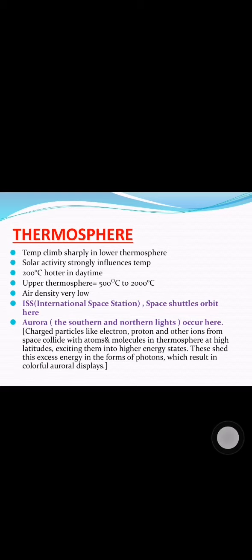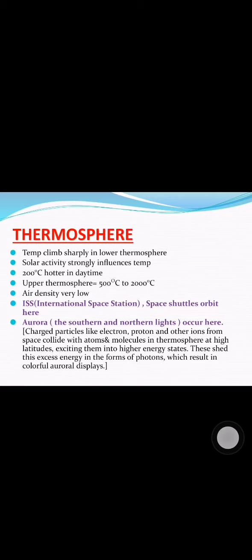And finally, a very important phenomenon which we see as a colorful display of lights called aurora occurs in this layer. Aurora is the southern and northern lights. In northern hemisphere, these lights are called aurora borealis, and in southern hemisphere it is called aurora australis.